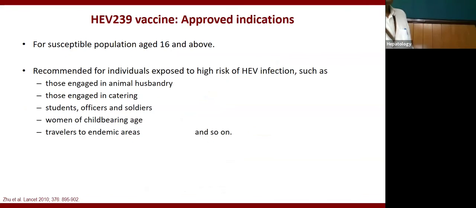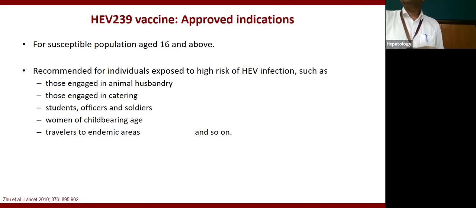So when this vaccine comes, this is the group where it will be useful. Those engaged in animal husbandry, because this vaccine is effective against genotype 3 also, not only genotype 1, but also against genotype 3 and 4. Because animal to human transmission of HEV can happen, as we discussed.